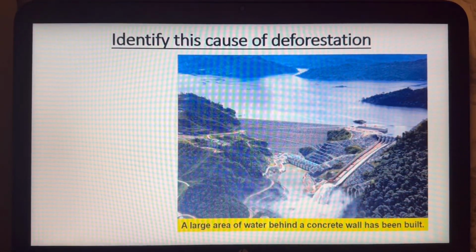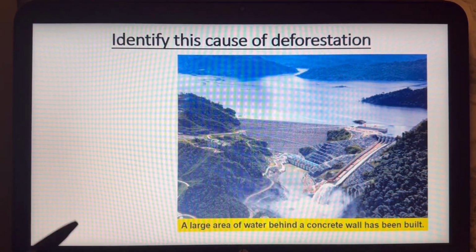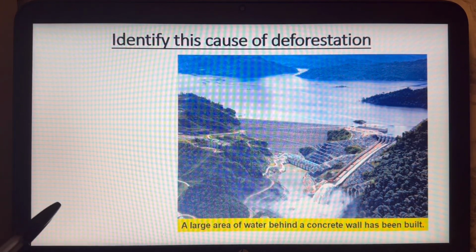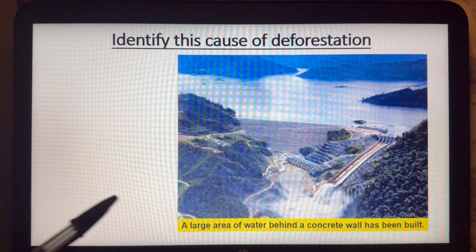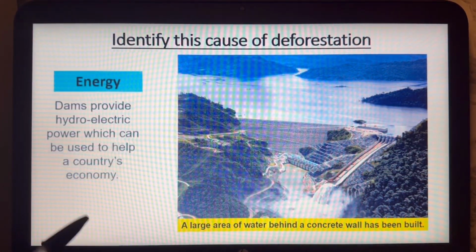Have a look at another cause of deforestation. Can you see the photo? What have they done to the rainforest here? They look like they've made something. It looks like a massive pool of water over here. Again, we could call that, obviously we should know what that is. That's a dam. So that, therefore, energy.